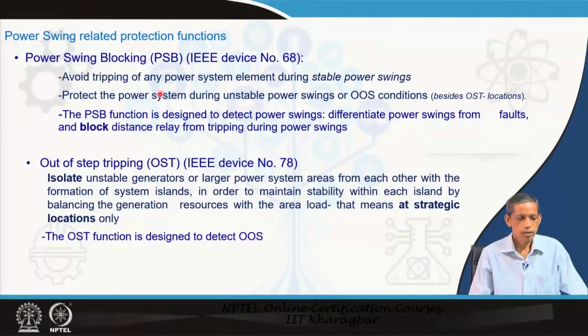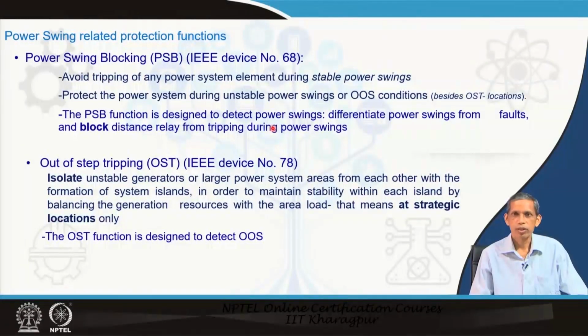So, as mentioned, we have solutions for power swing issues. One is power swing blocking, device number 68 in the IEEE device numbers. This is to avoid unwanted tripping during stable power swing. The PSB function, power swing blocking function, is designed to detect power swings. Its objective is to distinguish swing from faults.